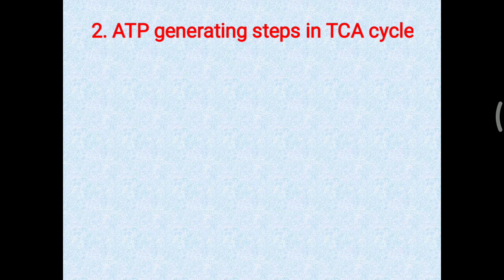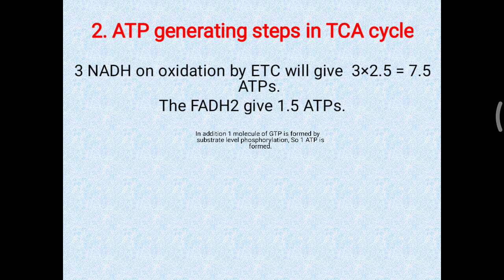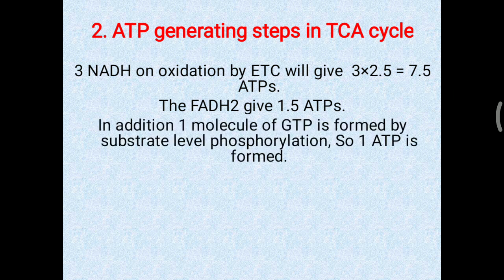The second significance is the ATP generating step in the TCA cycle. In the TCA cycle you have to remember that a total of 3 NADH, 1 FADH2 and 1 GTP molecule is generated. These 3 NADH on oxidation by the electron transport chain will give 3 into 2.5, which is 7.5 ATP, because each NADH generates 2.5 ATP in the electron transport chain. Further, 1 FADH2 produces 1.5 ATP. In addition, 1 molecule of GTP is formed by substrate level phosphorylation, so 1 ATP is generated.